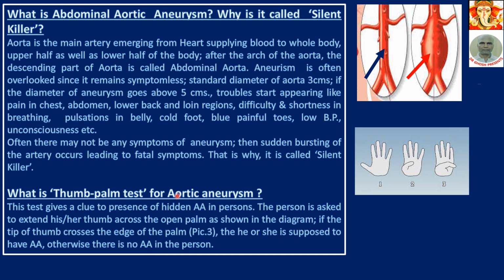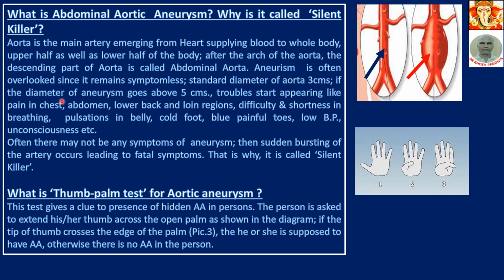What is abdominal aortic aneurysm? Why is it called a silent killer? The aorta is the main artery emerging from the heart, supplying blood to the whole body, the upper half as well as the lower half. After the arch of the aorta, the descending part of the aorta is called the abdominal aorta. This is shown in this way. This is the abdominal aorta. Here lies the arch of the aorta. Thereafter it descends, and in the descending part the aneurysm occurs.